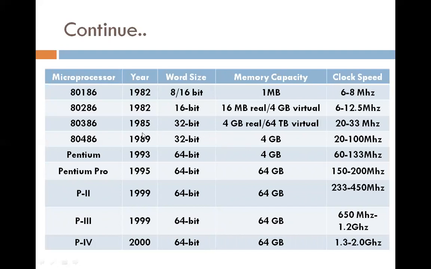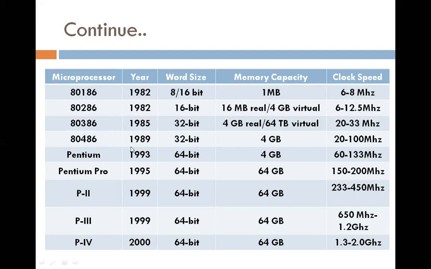Then in 1985, the 80386 microprocessor was invented, a 32-bit microprocessor, with 4 gigabyte real memory and 64 terabyte virtual memory, and clock speed is 20 to 33 megahertz.